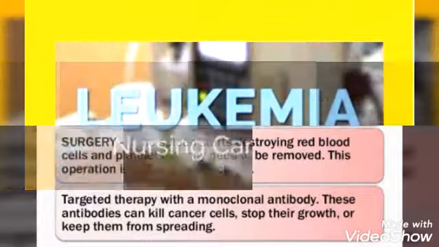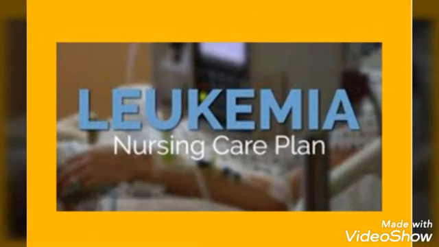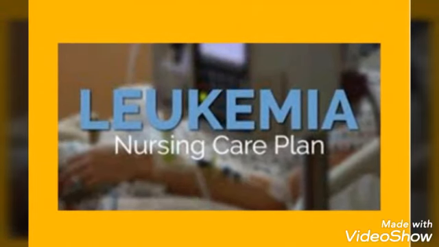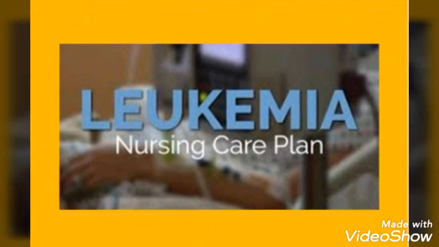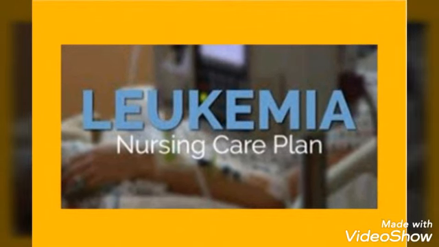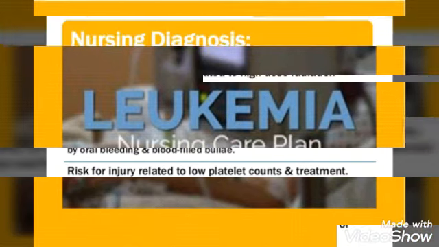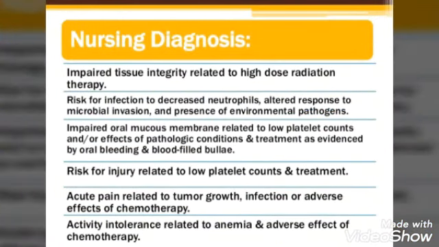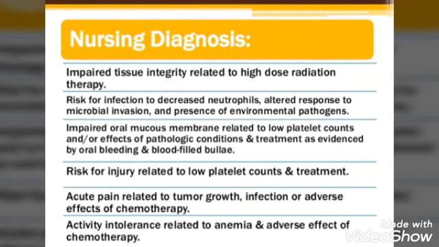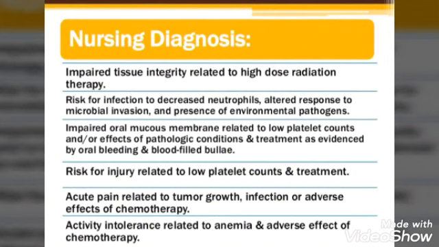Then we'll go for the nursing care plan. Nursing care plan will be the usual nursing planning, and then we will be implementing it on the patient. So here see the nursing diagnosis according to priority of the patient. First is impaired tissue integrity related to high dose radiation therapy. Since the patient will undergo radiation therapy, there is a chance of impaired tissue integrity.